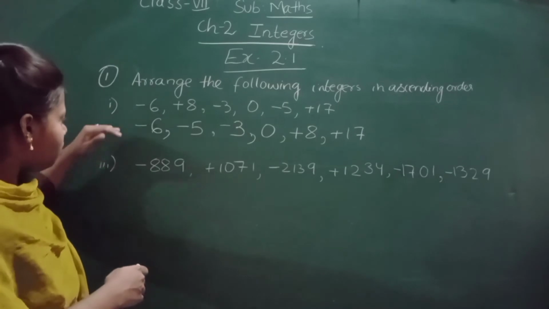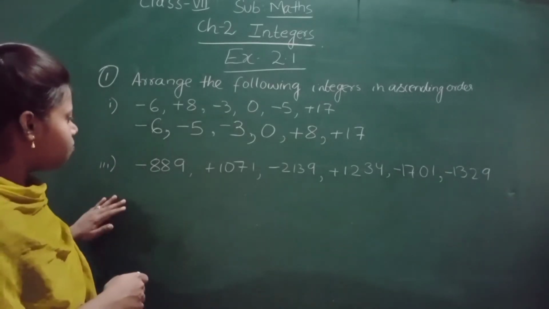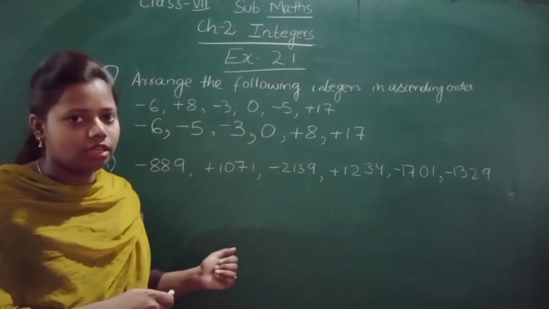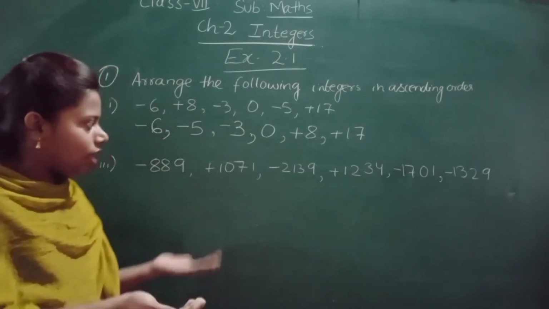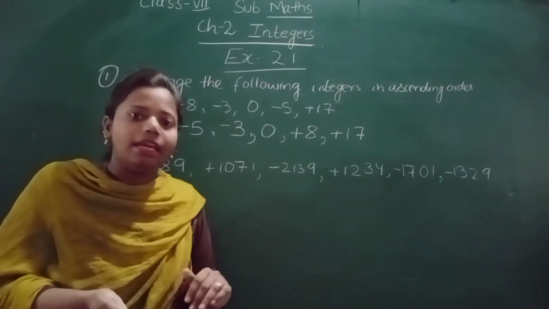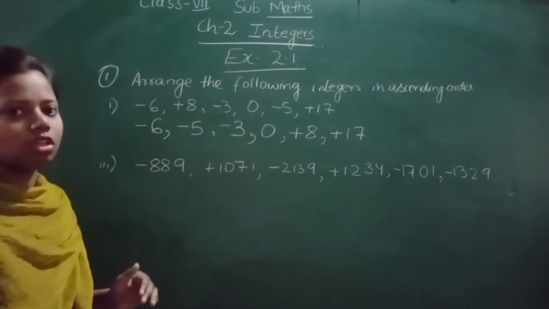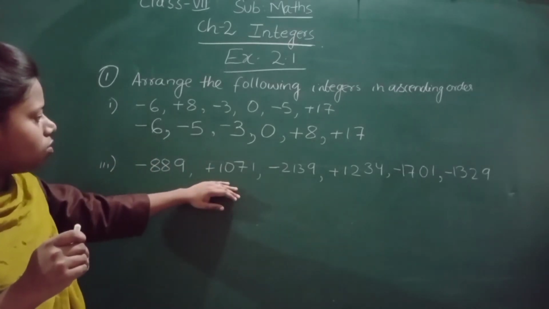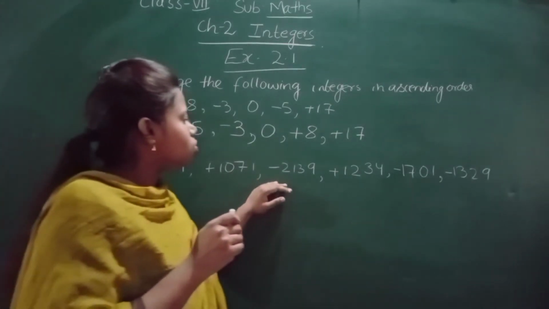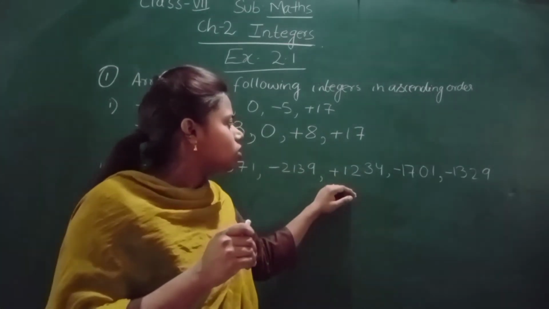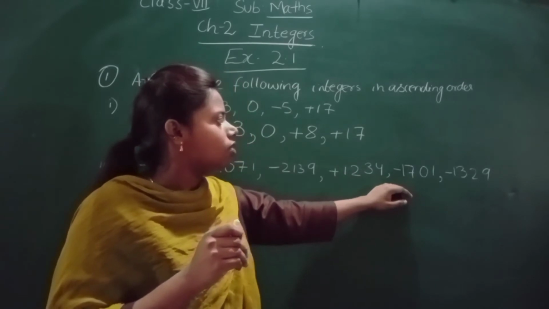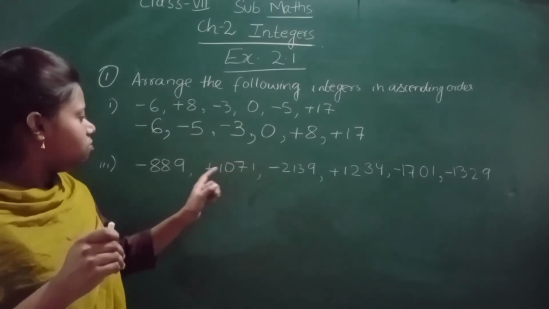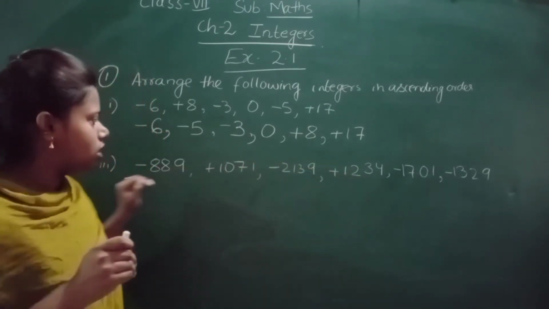After question 1, let us see question number 3. We have to arrange these in ascending order, and you can see this time big numbers are there. So no need to worry, it is very easy. First we will see the negative ones, then we will go for the positive ones. Here this is minus 889, this one is plus 1071, minus 2139, plus 1234, minus 1701, minus 1329. We will keep the positive ones aside and see them afterwards. First we will see the negative ones.